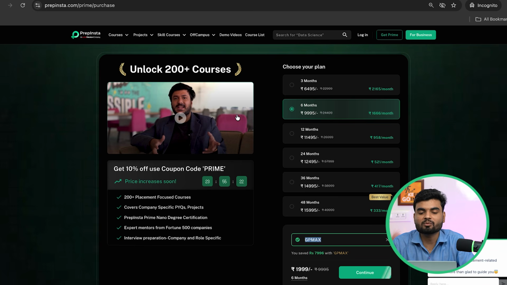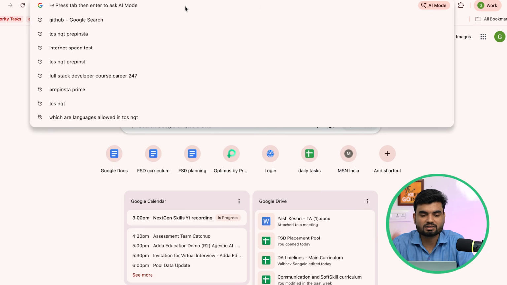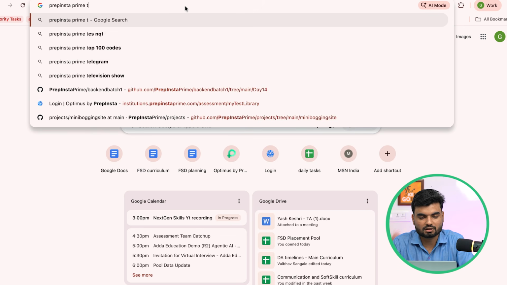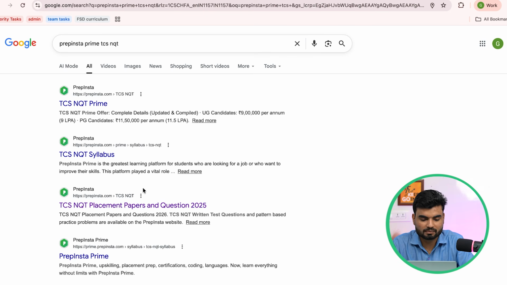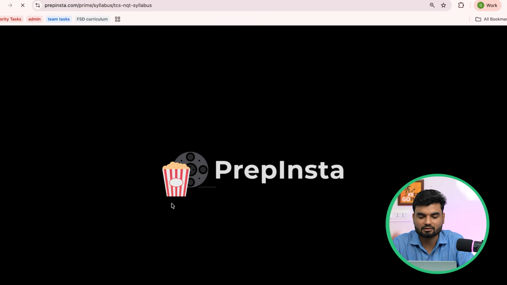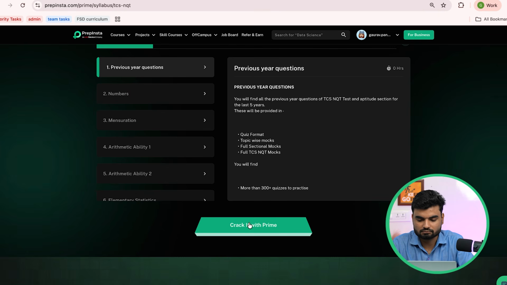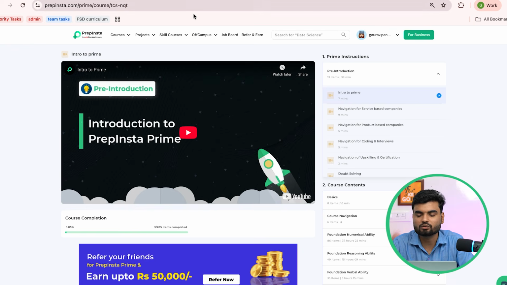But TCS specific preparation you can do. I'll show you internally how this program looks. So I'll search the same here, Prep Insta Prime TCS NQT. Let's go on Prep Insta Prime. This is the Prep Insta Prime TCS NQT syllabus page. I'll just open it for you. Crack it with Prime. So here you're on Prime. This is your TCS NQT course.